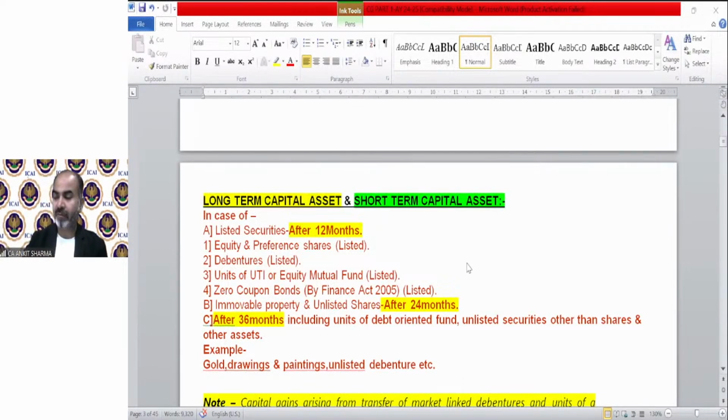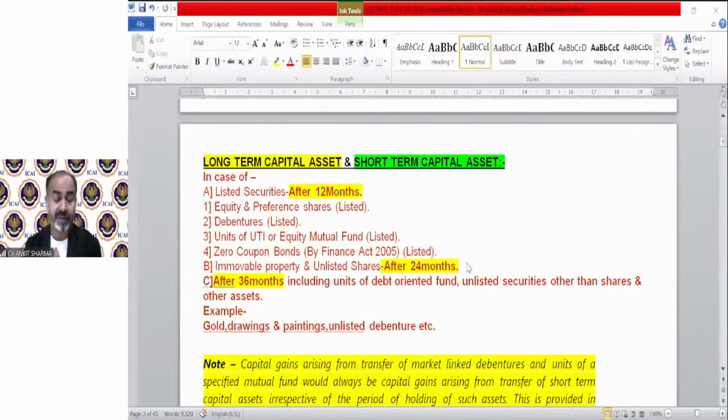Okay. Now I have told you that assets will be differentiated into two types: long-term capital asset or short-term capital asset. So if we transfer a long-term capital asset, then the result will be long-term capital gain or long-term capital loss. And if we transfer a short-term capital asset, then the result will be either short-term capital gain or short-term capital loss. So when an asset will be treated as long-term or short-term, these provisions are going to explain it. Let me take some queries before starting this long-term, short-term scenario.